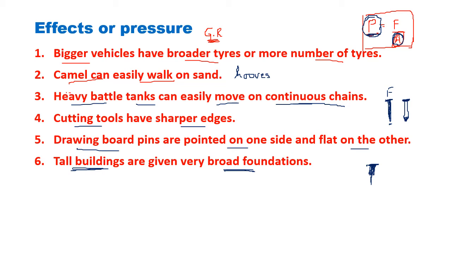So all these examples can be asked in the exam as give reason, and you only have to mention that pressure is the force per unit area. In some cases the area has been increased, which decreases the pressure, and in some cases the area has been decreased to increase the pressure. When we cut vegetables with a knife, we can do more work with less force. Why? Because we have made the knife very sharp.